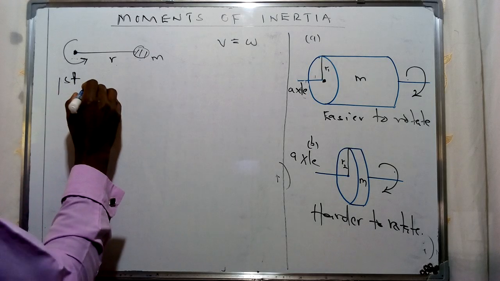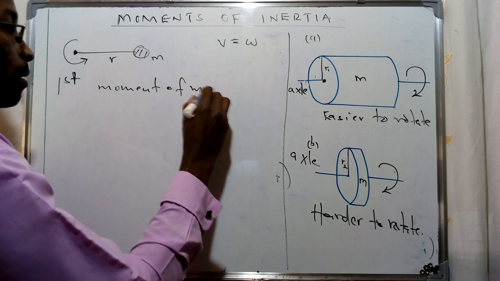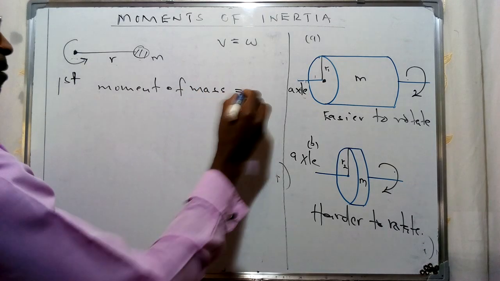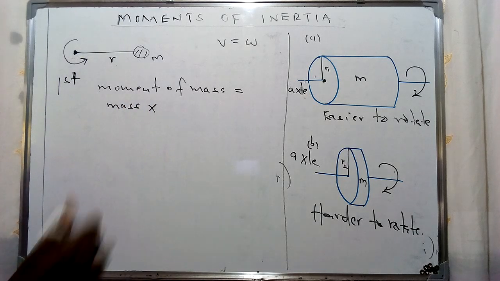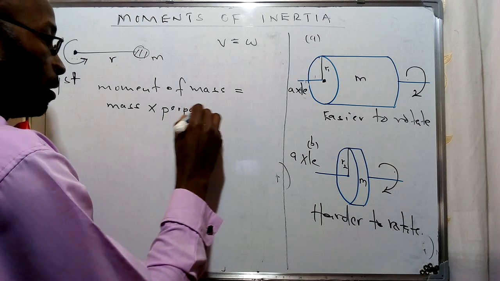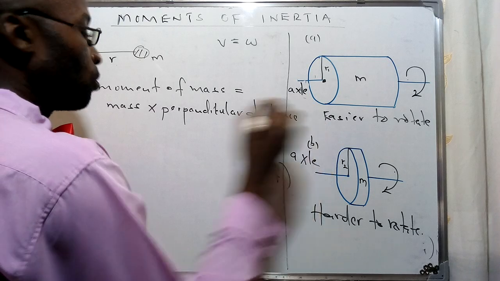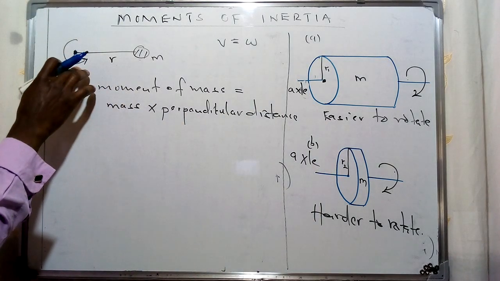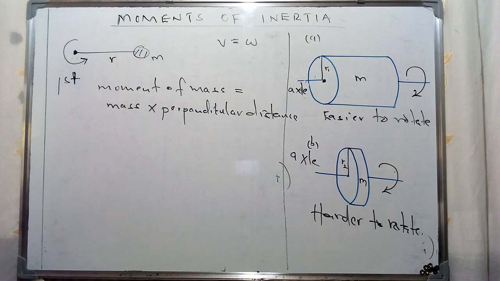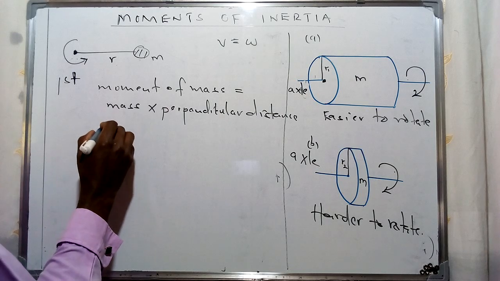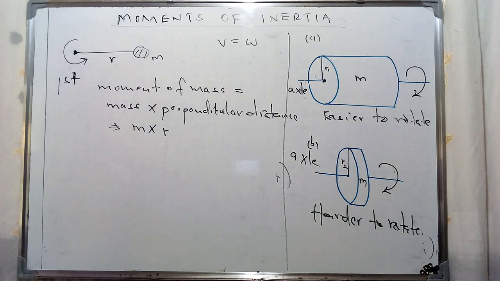So the first moment of mass can be described as the product of the mass of this object times the perpendicular distance. In this case, we're going to refer to this distance as the distance from the original point, or this center point, to the mass, which is given in terms of r, and therefore this is going to give us a relationship of the first moment given in terms of mass times r.